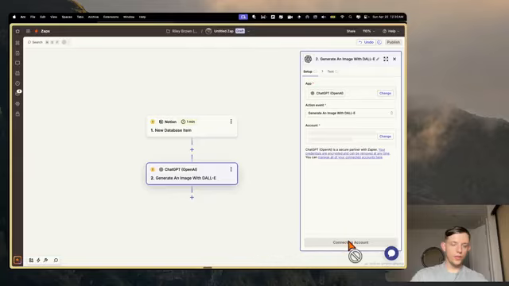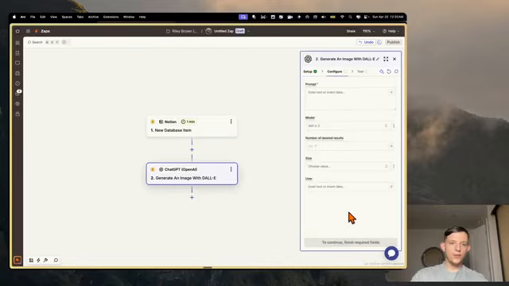We can just choose the normal account here, and hit continue. Now we're going to use the model DALL-E 2, because the new GPT-4o image model that we talked about earlier is not out yet. But as soon as it comes out, we can replace DALL-E 2 with this new model, so we can prepare ahead of time for when it comes out, and we can create automations with it.